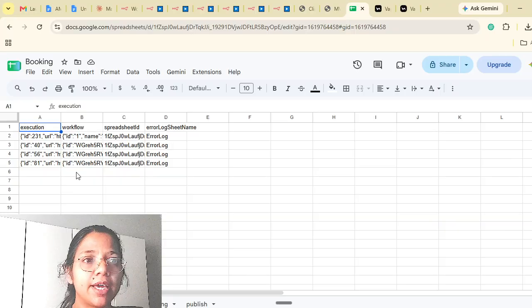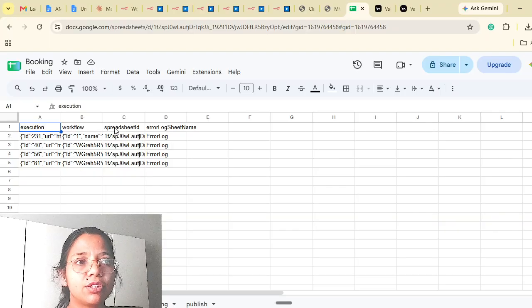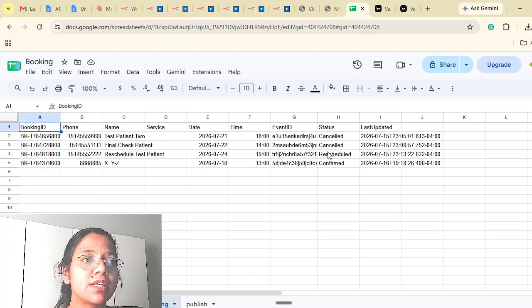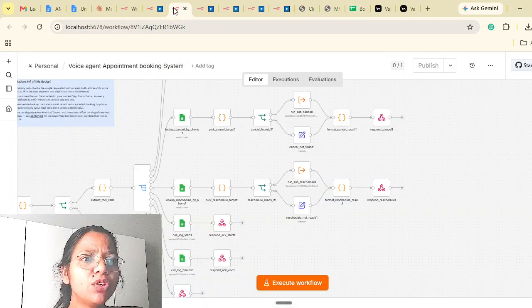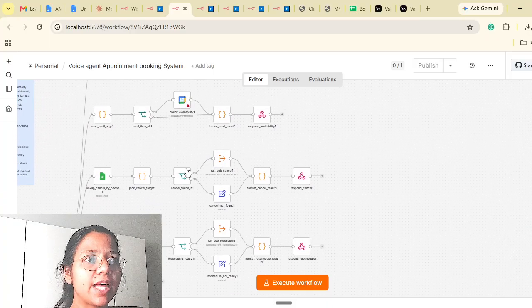We also have the error log if any error happens during the call. And this is the booking. If the booking is done, rescheduled, confirmed, or cancelled, the sheet is automatically updated through this voice agent. So here we have the sheets that operate during the call. There are also modules that we have